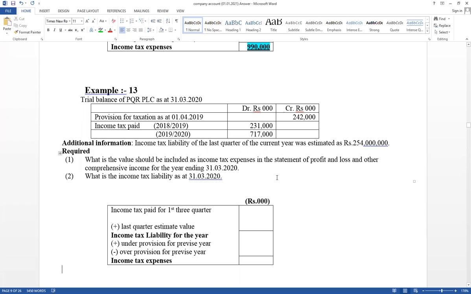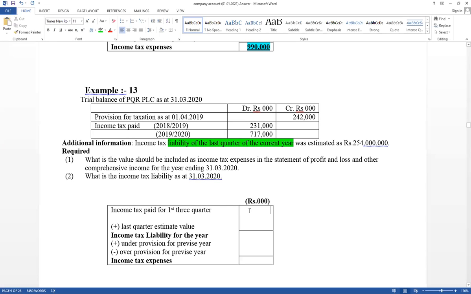Income tax paid amount is given separately. 18, 19, that is the last year's last quarter paid amounts, and 19, 20, that is the first three quarter paid amounts. And the income tax liability of the last quarter of the current year is given. Try it. Try to get hold of this part somehow. Important.